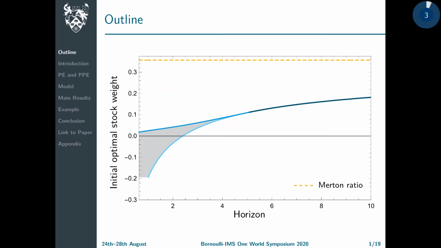Another interesting implication of our work is that reference dependence helps explain the typical recommendation of financial planners that the proportion of wealth held in equity should decrease as investors age, or, in other words, as the investment horizon shortens.